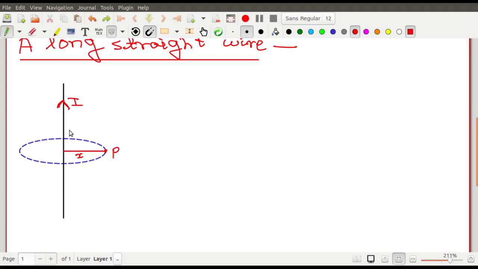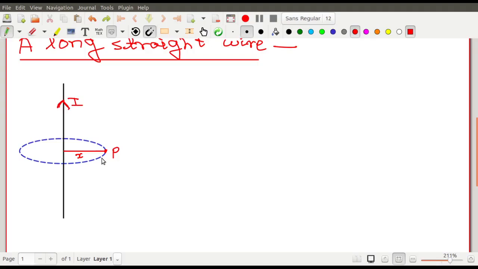Magnetic field ta ei loop er sathe tangential hobe. The magnetic field will be tangential to this particular loop. This you need to understand very well. এখানকার যে ম্যাগনেটিক ফিল্ডটা হবে, সেই ম্যাগনেটিক ফিল্ডটা এই যে লুপটা তুমি ড্র করেছো সেই লুপটার সাথে ট্যানজেনশিয়াল হবে। বিকজ ট্যানজেন্টই হচ্ছে এমন একটা ডাইরেকশন, tangent is such a direction such that it is identical at all the positions. সমস্ত পজিশনে এটা আইডেন্টিক্যাল হবে, রাইট?